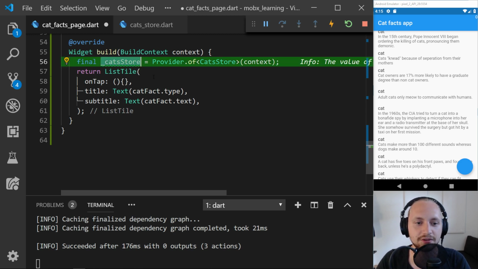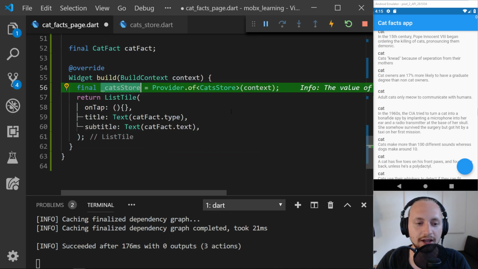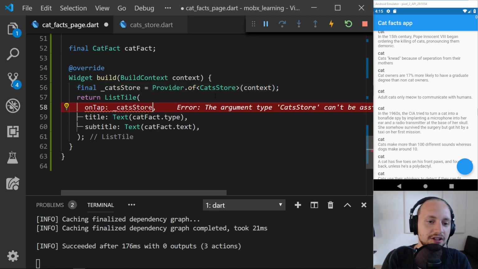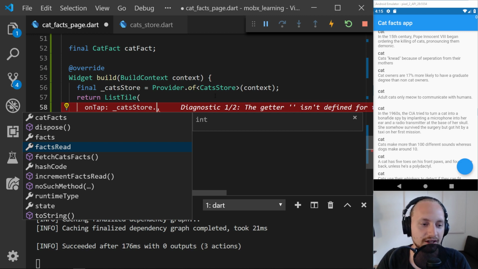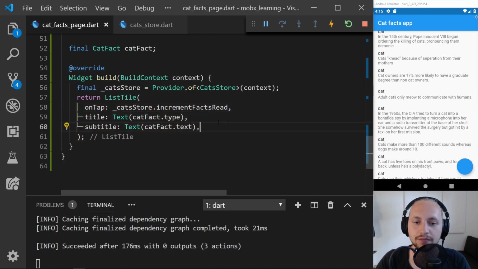So now we have the cat store. And with this, we can simply call cat store and then just call our action, which is the increment facts thread. So now theoretically, if we press this button, that value up there should increment.